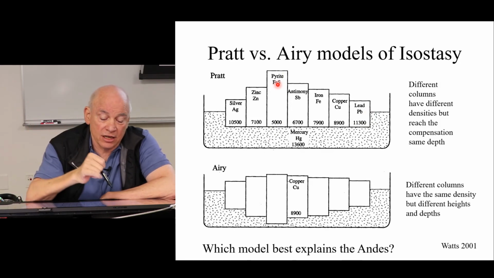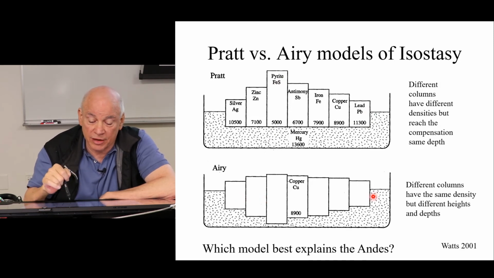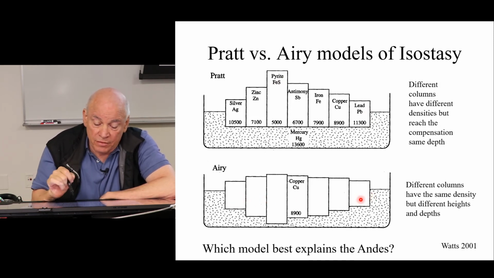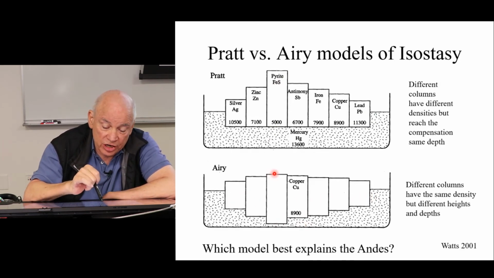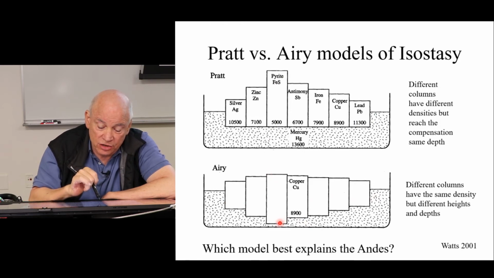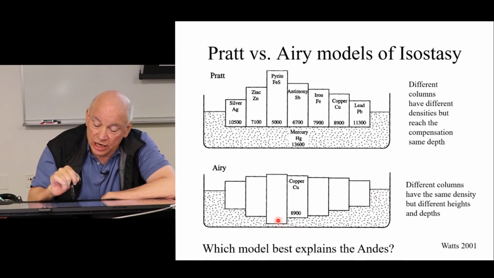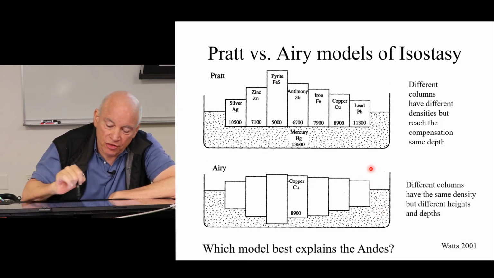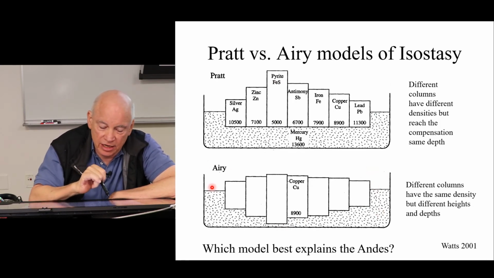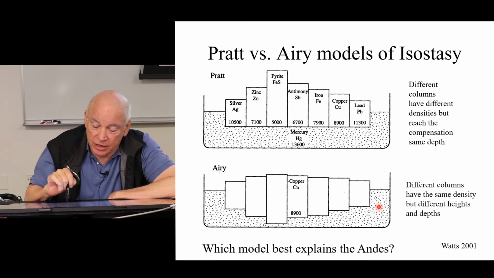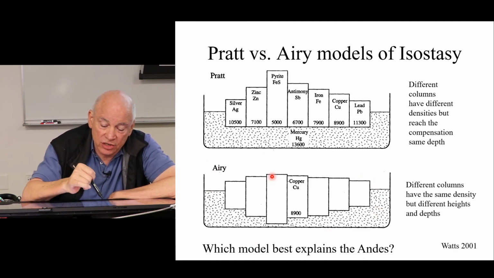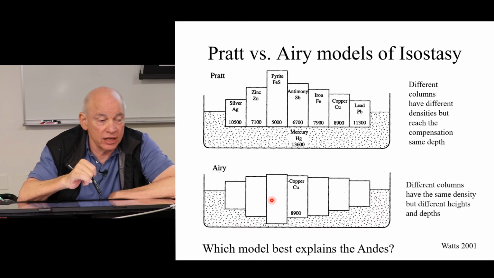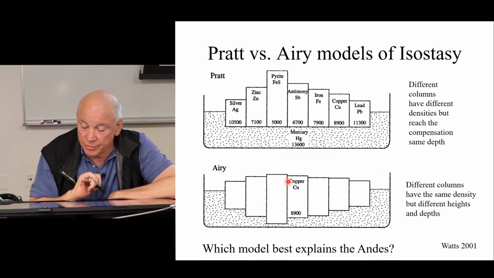What it is, the continental crust is all the same density and there are different thicknesses. So where you have the highest standing region, you must have the thickest crust. And where you have the lowest standing region, you must have the thinnest crust. To a first order, this is what we see in South America. The Andes are the region of the thickest crust, and they are the highest standing region.